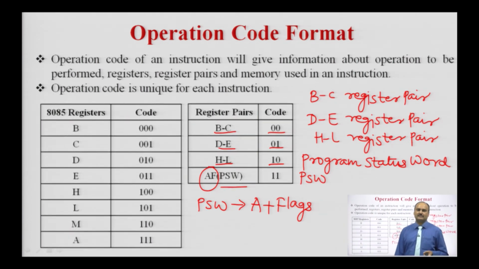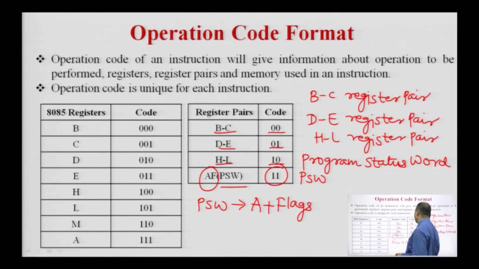It is the combination of the accumulator register, the A register, which is an 8-bit register, and the flag register, which is also an 8-bit register. The flag register consists of five flags: sign flag, zero flag, auxiliary carry flag, parity flag and carry flag. When we combine the 8-bit accumulator and the 8-bit flag register, the PSW register comes into picture.